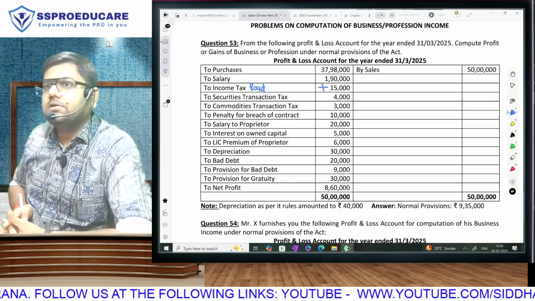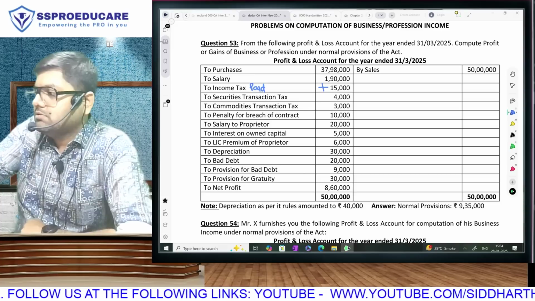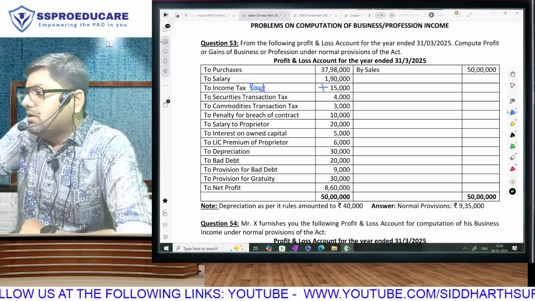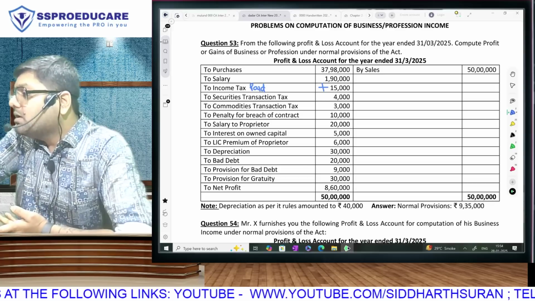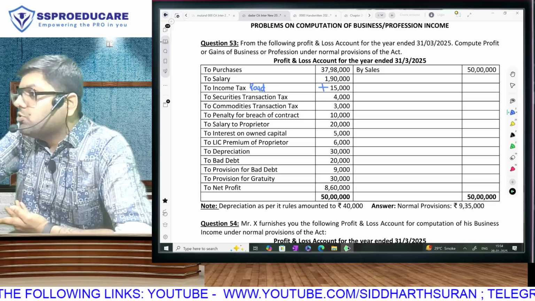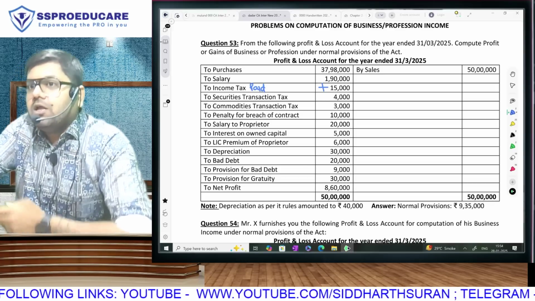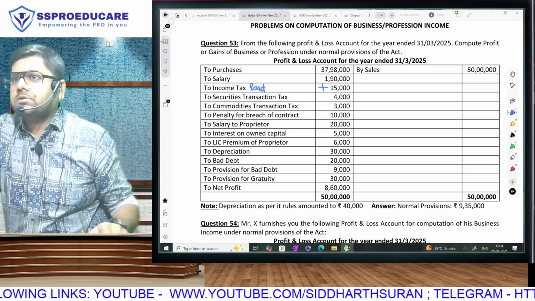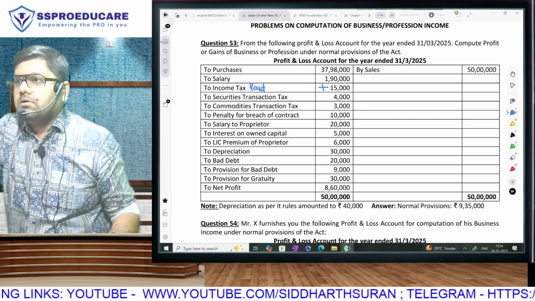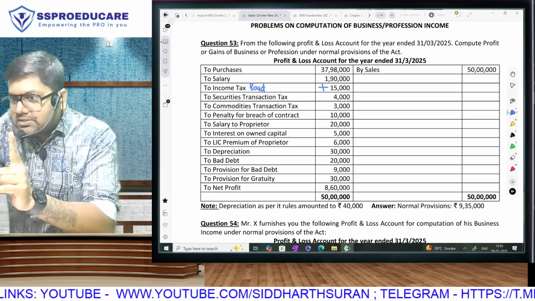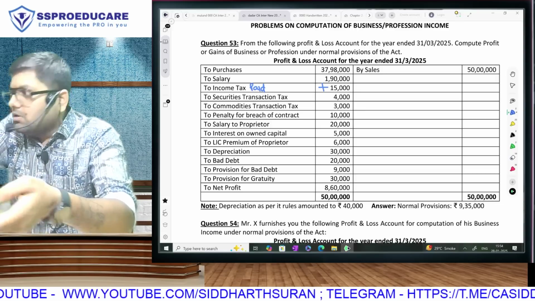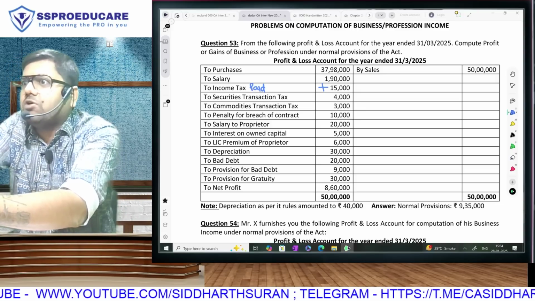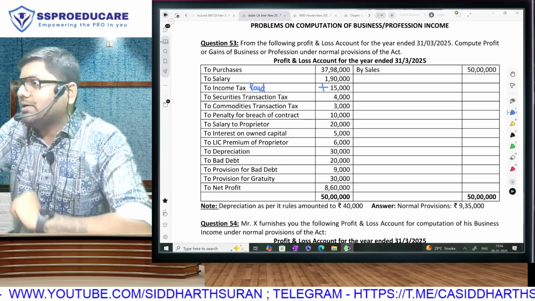Obviously he is a trader, it is given in PNL, he is doing it. You are solving a question, you don't have to be referring to the theory. If this is how you solve, you are never going to pass. The only thing required in the CA exam is, without checking the book, can I solve it on my own? If for every adjustment you go and check what was done in class, you will never get your marks.